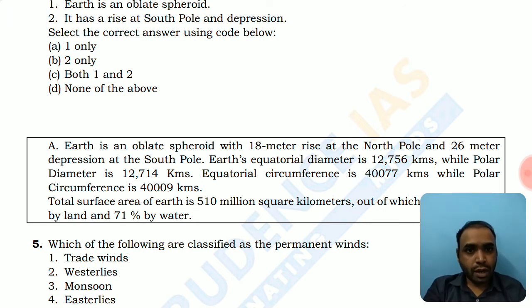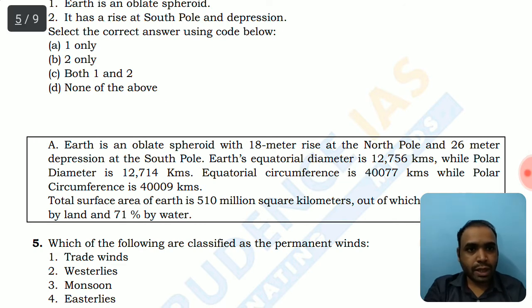Earth is an absolute oblate spheroid with 18-meter rays at the North Pole and 26-meter depression at the South Pole. So they have calculated the depression and rays at the poles. Earth's equatorial diameter is about 12,756 kilometers, while at the poles the diameter is about 12,714 kilometers.